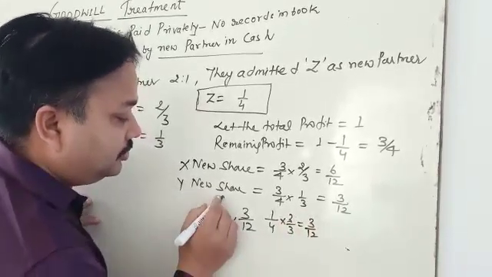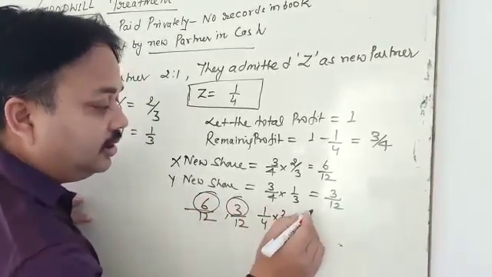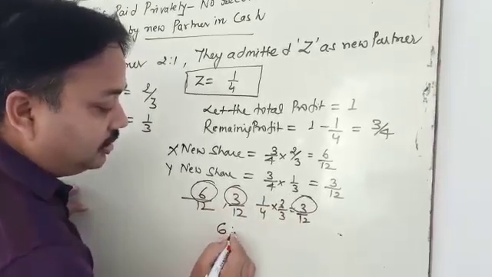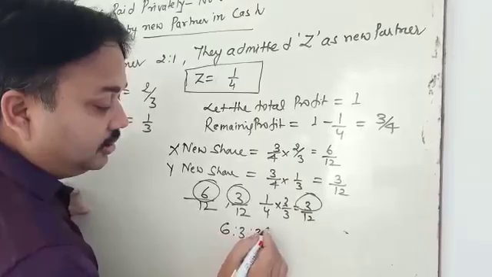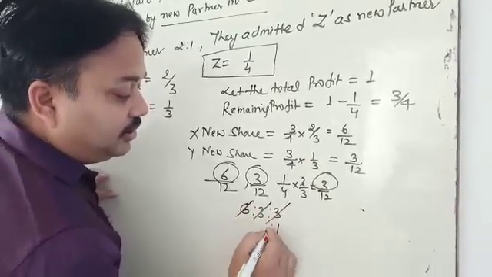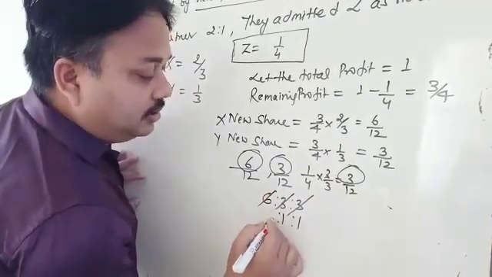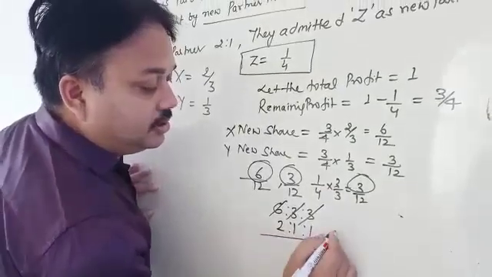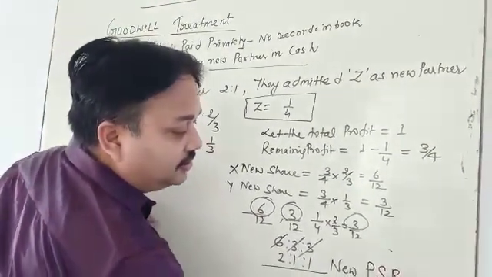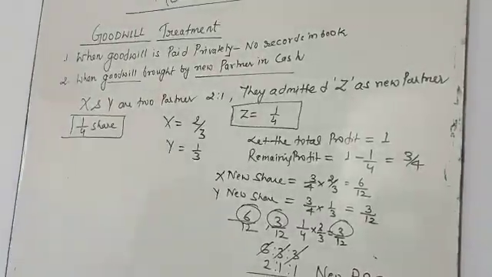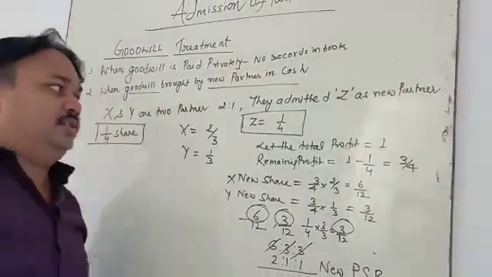So what do you observe? X is 6, Y is 3, and Z is 3. When you divide by 3, you get 2, 1 and 1. This is called the new ratio, that is the new profit sharing ratio. My dear student, the profit sharing ratio is going to be changed.